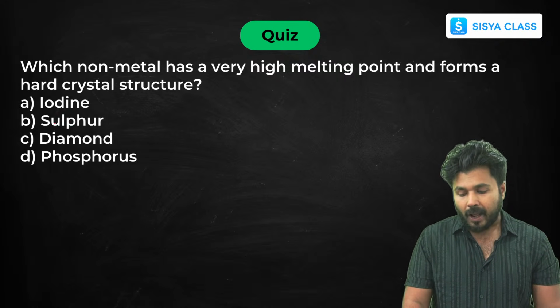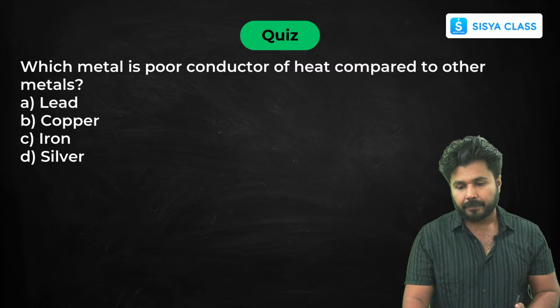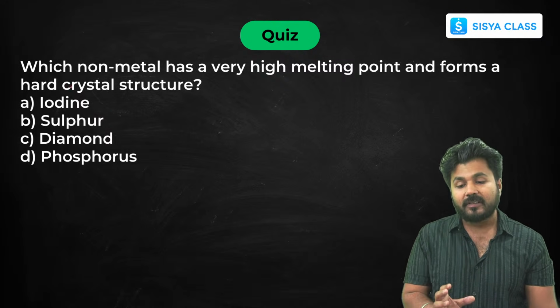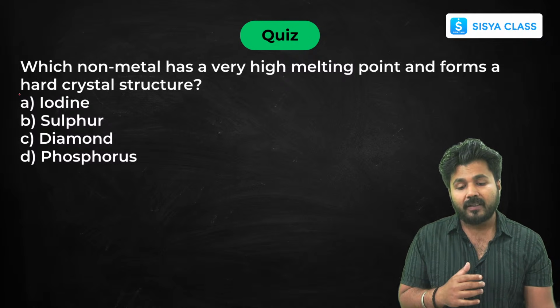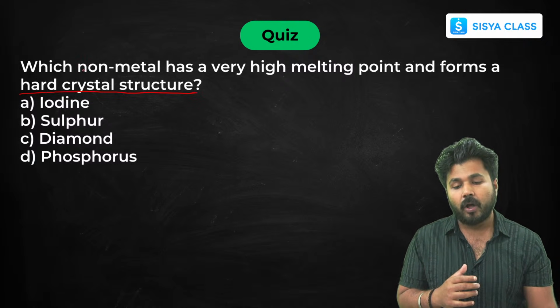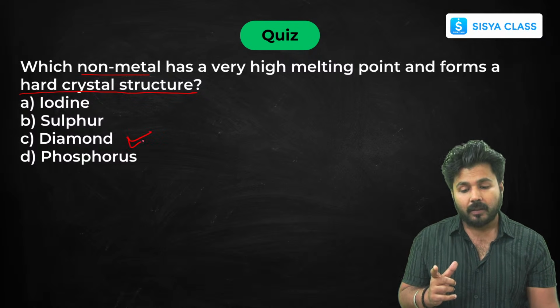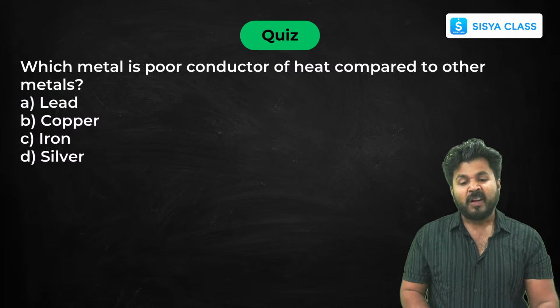Now, which non-metal has very high melting point and forms a hard crystal structure? Now here, what is the keyword that I was asking for? It is hard crystal structure and non-metal. Then your mind should strike directly to the diamond part.